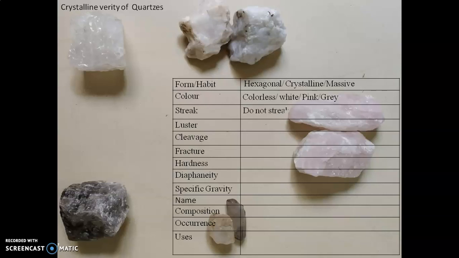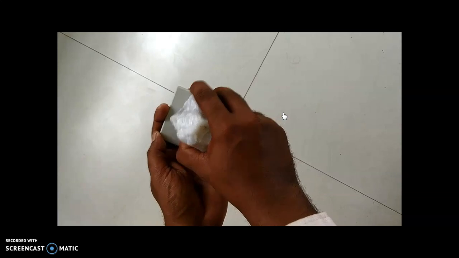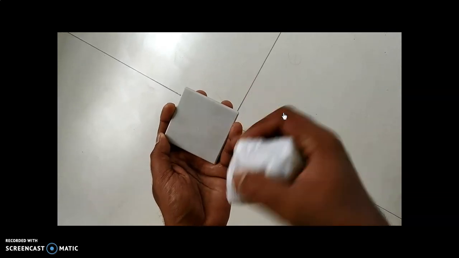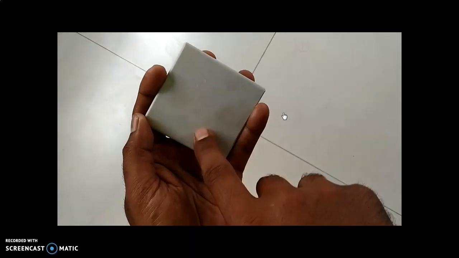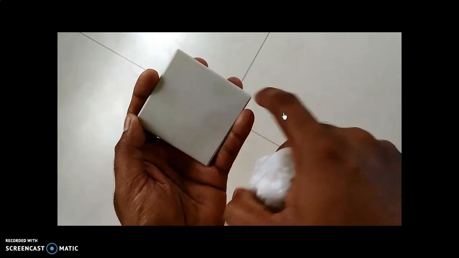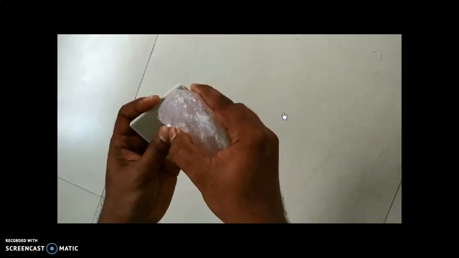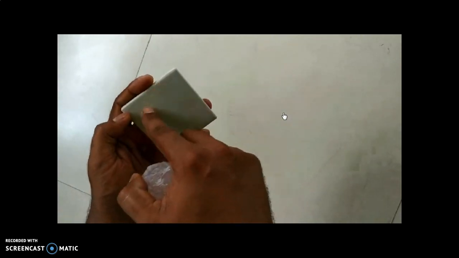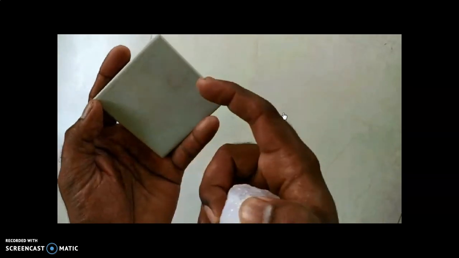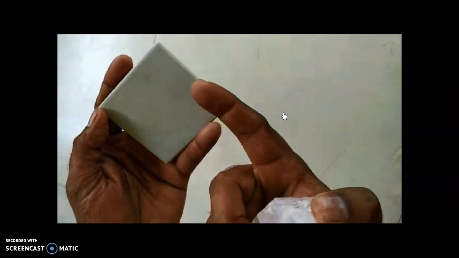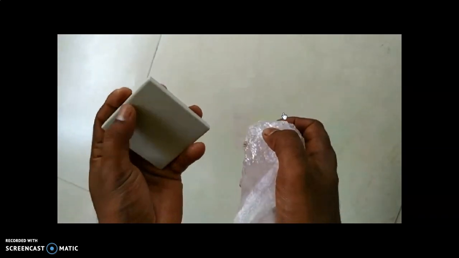Streak: they do not streak on streak plate. We'll see these minerals do not streak on streak plate. This mineral could scratch the streak plate because hardness of this mineral is greater than that of streak plate. We have another variety of quartz that is pink in color that also can scratch streak plate. These minerals will not yield streak on streak plate.